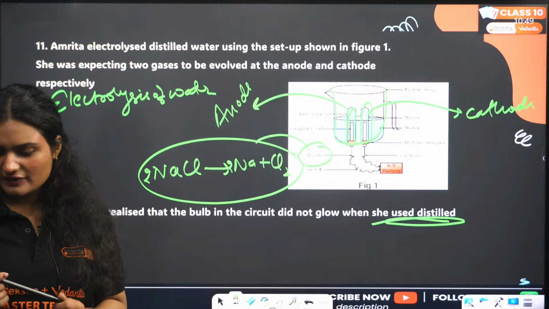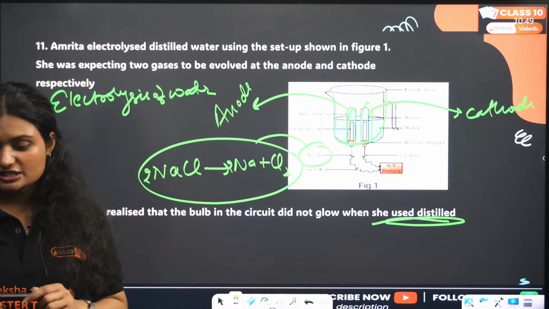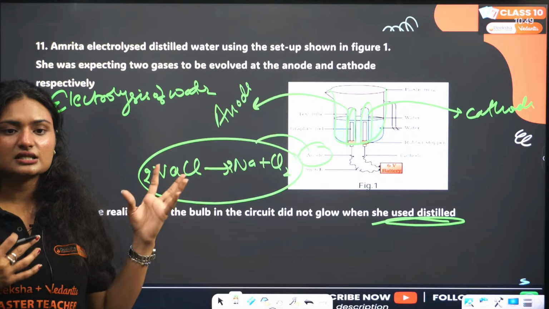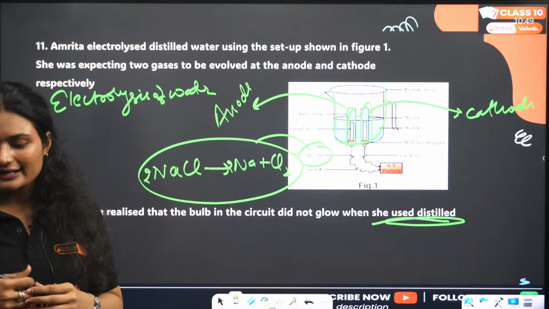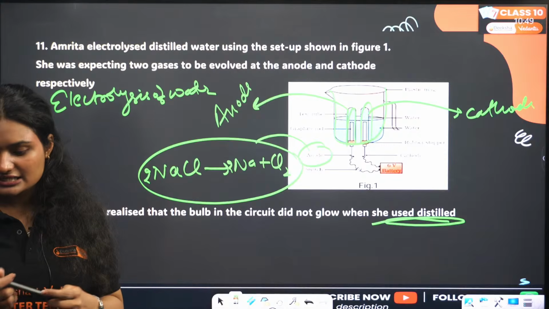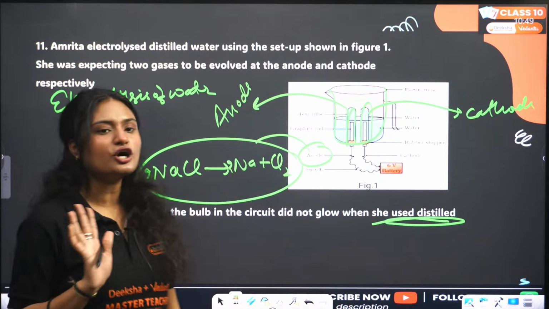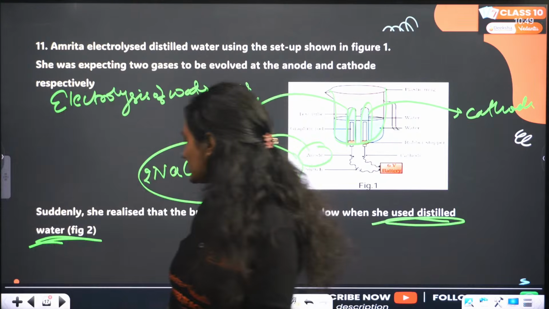Because of absence of ions, because it is the pure form of water. No, it is not the pure form of water. It is, but the reason is there are no ions. Distilled water does not pass electricity because it does not have ions, because there are no minerals. There are no ions in distilled water. Because of that reason the bulb did not glow, right? Clear. Okay, one more thing.